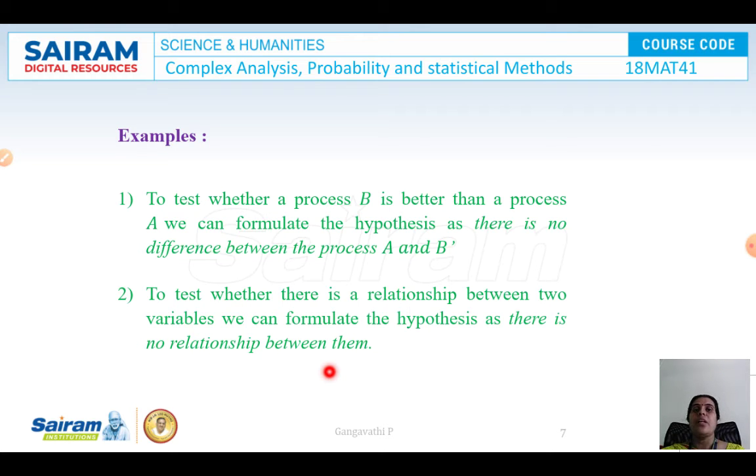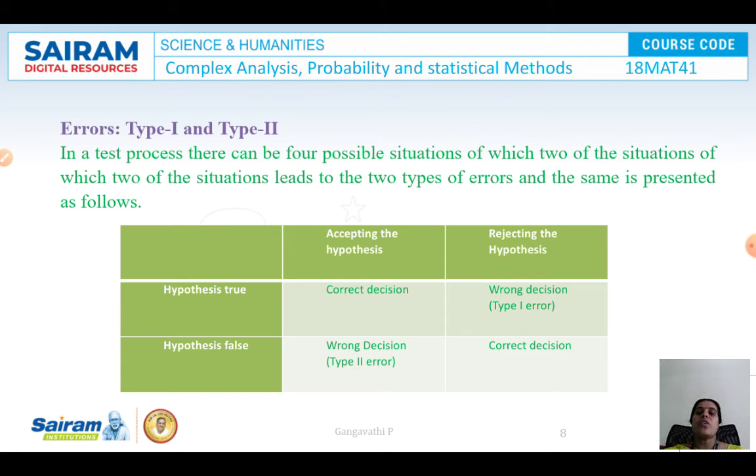We assume there is no relationship, and we are going to observe that there is a relationship. So even though the statement is true, we have rejected it, so that becomes a null hypothesis. If the statement is true and it has been accepted, then it is an alternate hypothesis. When we make these hypotheses and assumptions, errors are going to happen. There are two types of errors.